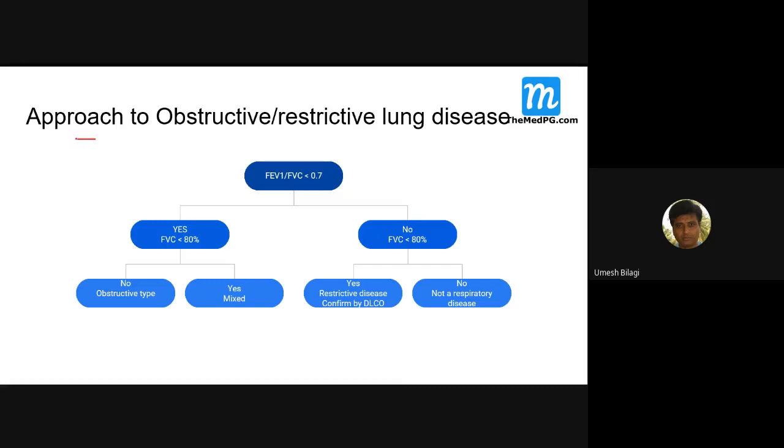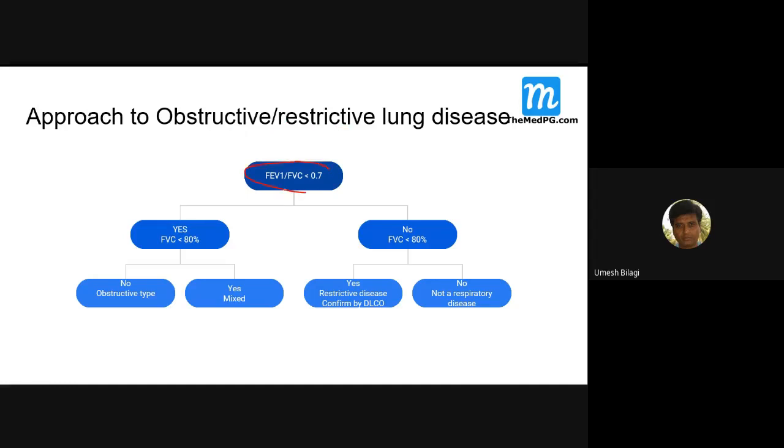So how to approach between obstructive and restrictive lung disease? I think I told you in some earlier slide about obstructive. Obstructive means the tubes are having a problem. Restrictive means the lung parenchyma is having a problem grossly. I'll come to that further. All the classification is there. You try to remember it like this: restrictive means there is a problem in the lungs, here the pipeline problem. The name suggests that.